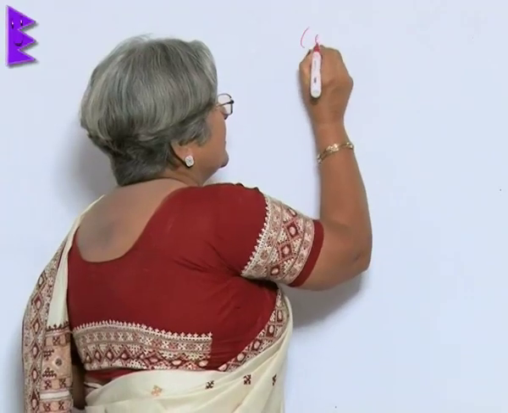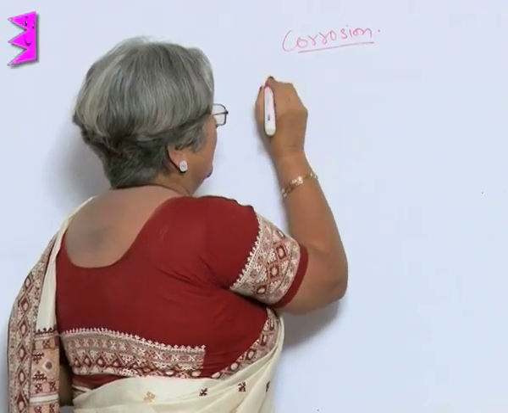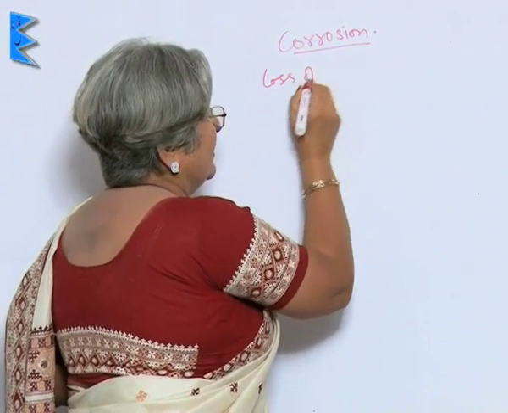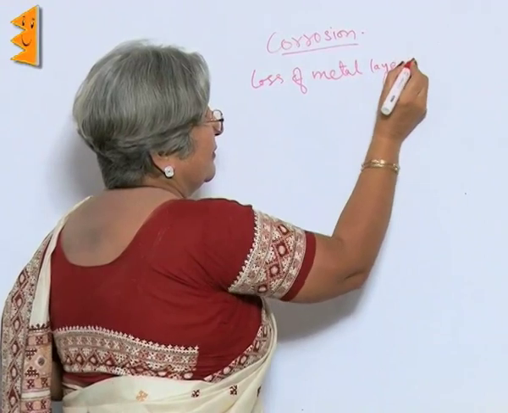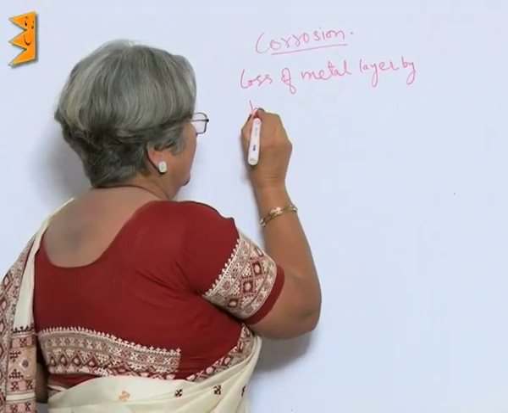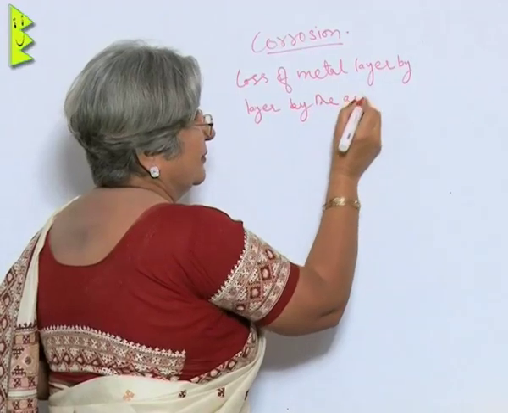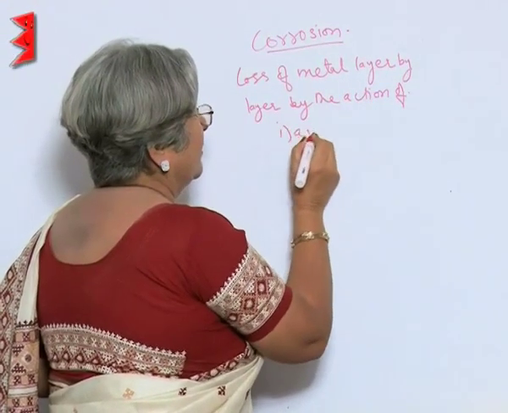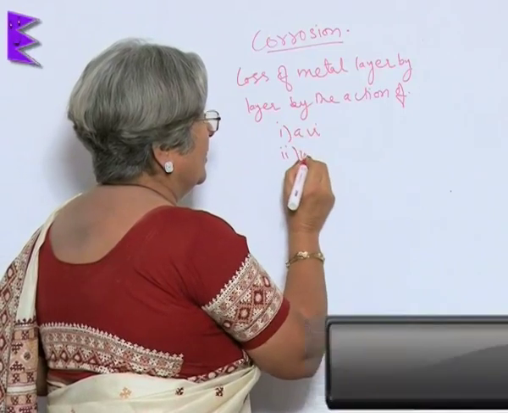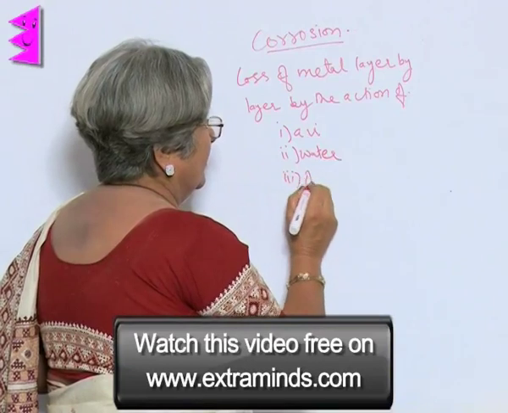This is called corrosion. Corrosion is loss of metal layer by layer by the action of air, water, acid.